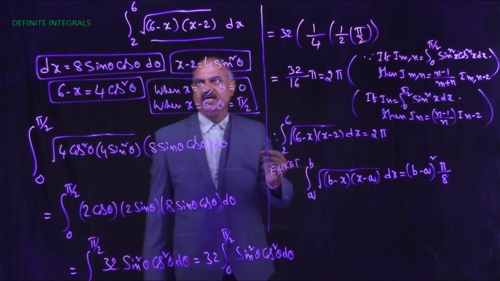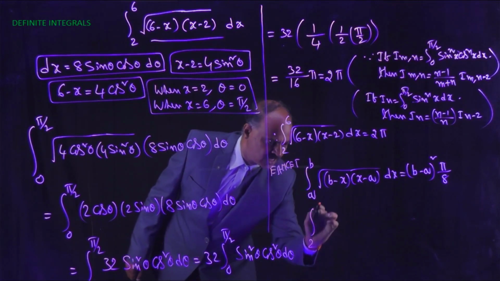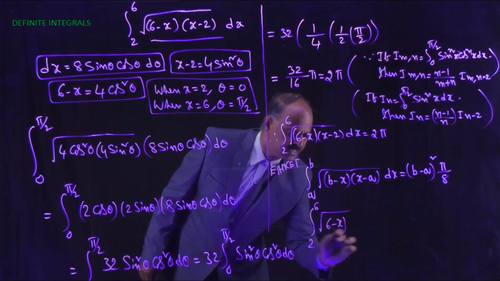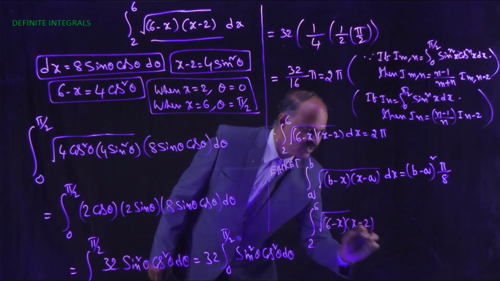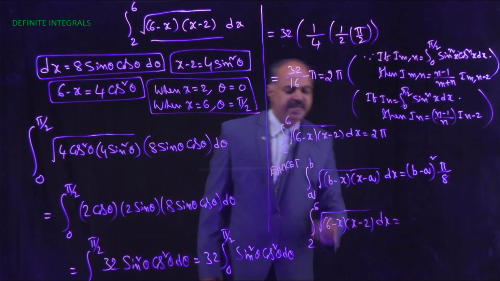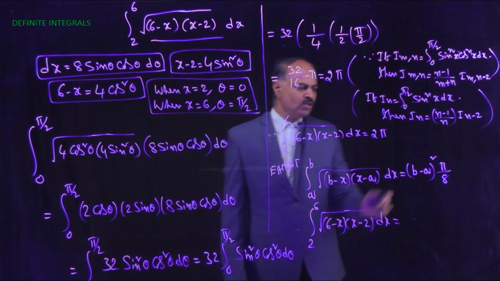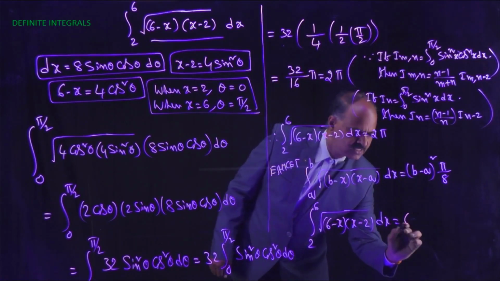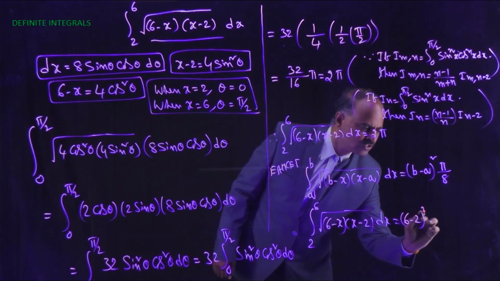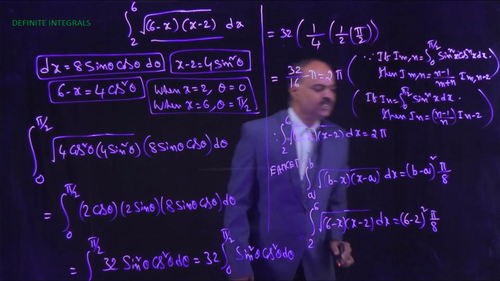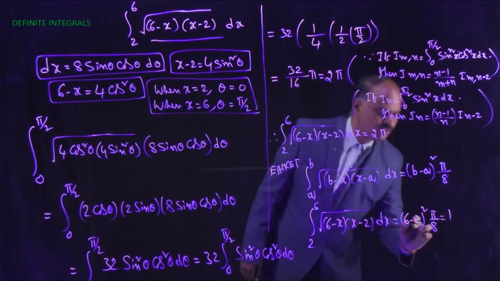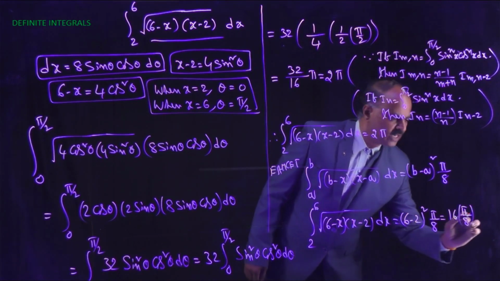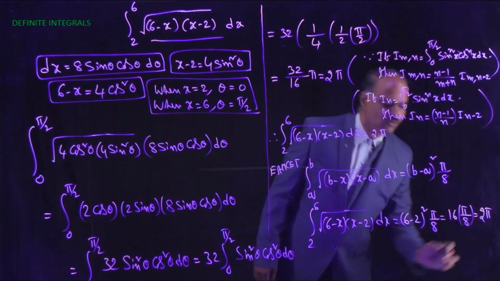So here, given the integral from 2 to 6 of square root of (6 minus x) into (x minus 2) dx, here b equals 6 and a equals 2. Substitute b equals 6 and a equals 2 in this formula. So here that is (6 minus 2) whole square into pi by 8. So that is equal to 4 square, 16 into pi by 8. So that is equal to 2 pi.